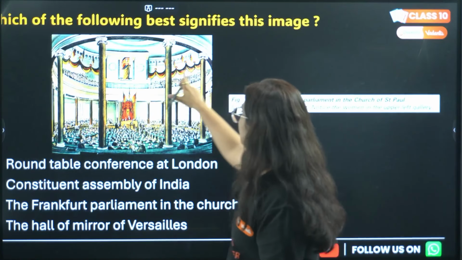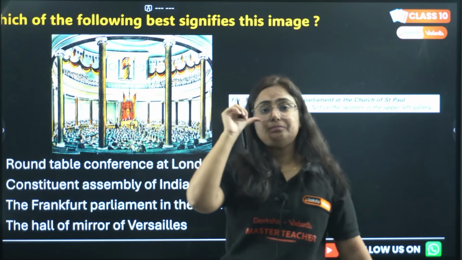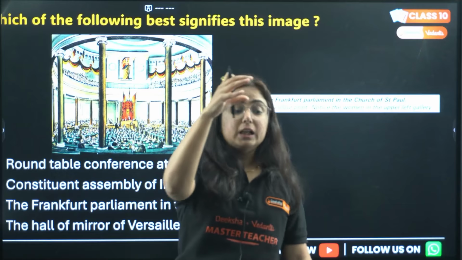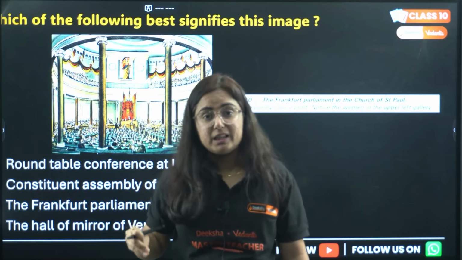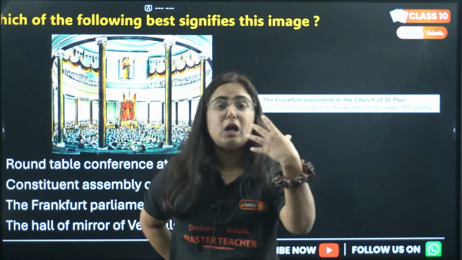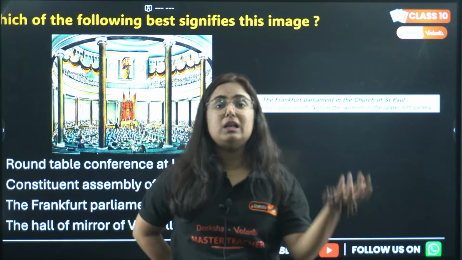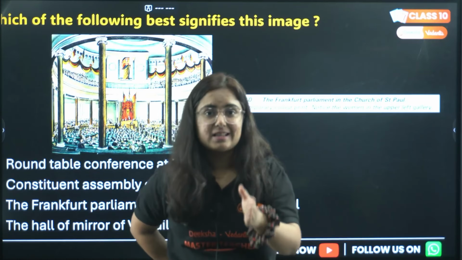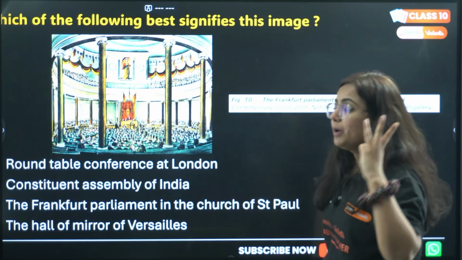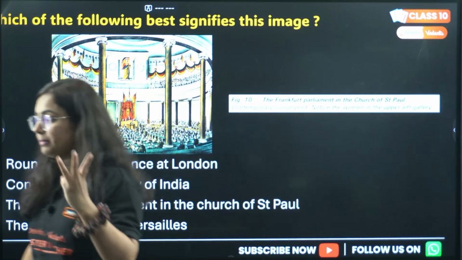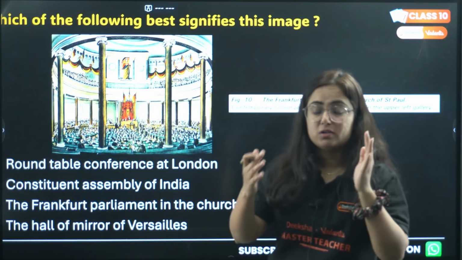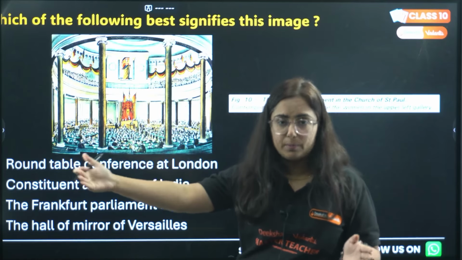Now, notice the woman in the upper left gallery. Why are they saying to notice the woman? Because this is one of the reasons for the failure of the Frankfurt Parliament: women were invited, but they were just standing like visitors in the gallery. They were not allowed to speak. They were not even allowed to ask for their rights. Okay, do you remember the three reasons because of which the Frankfurt Parliament failed? If not, take out your book and revise it right now, because now we are close to our board exams.